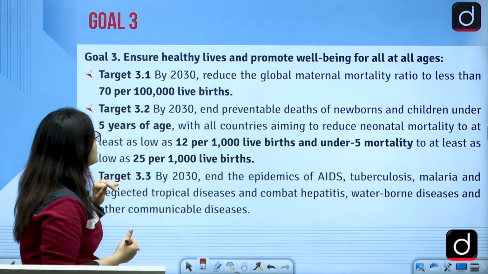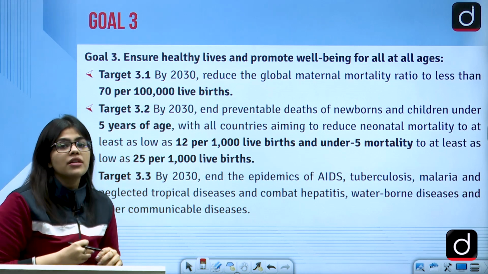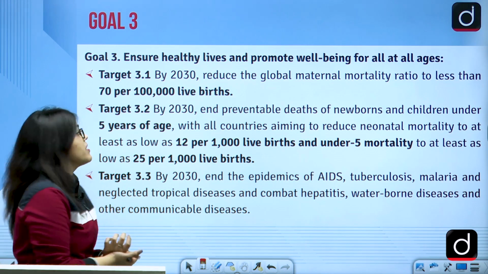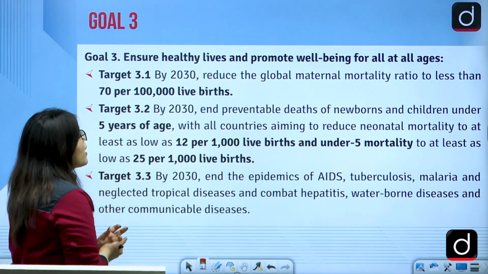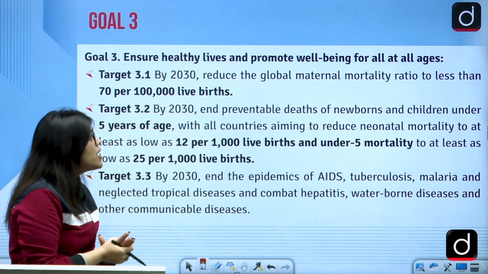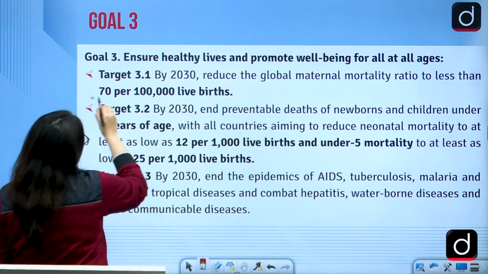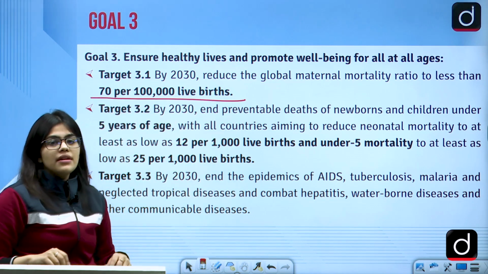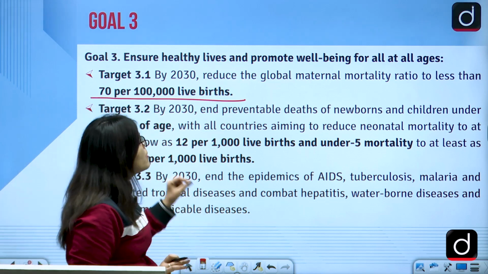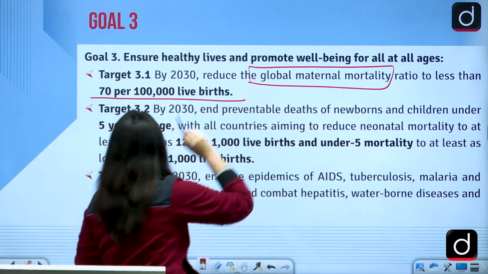Then we have goal 3. Here, ensure healthy lives and promote well-being for everyone. So we are promoting here healthy lives and the well-being of everyone. So target 1 says by 2030, we will reduce the global maternal mortality ratio to less than 70 per lakh live births. So we will be reducing the global maternal mortality ratio. You should remember this.